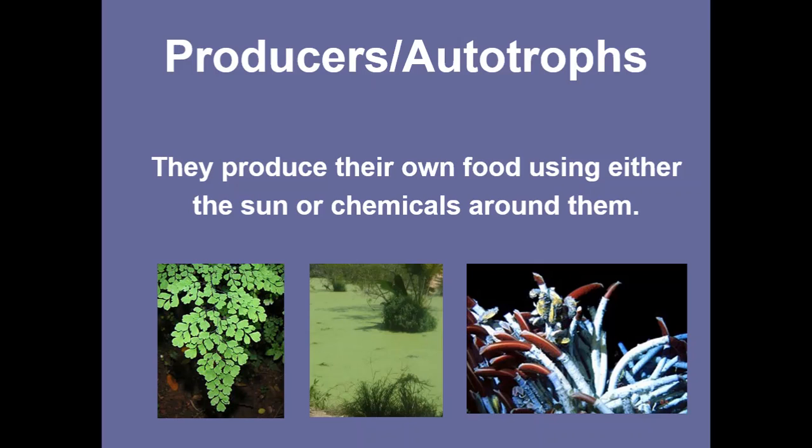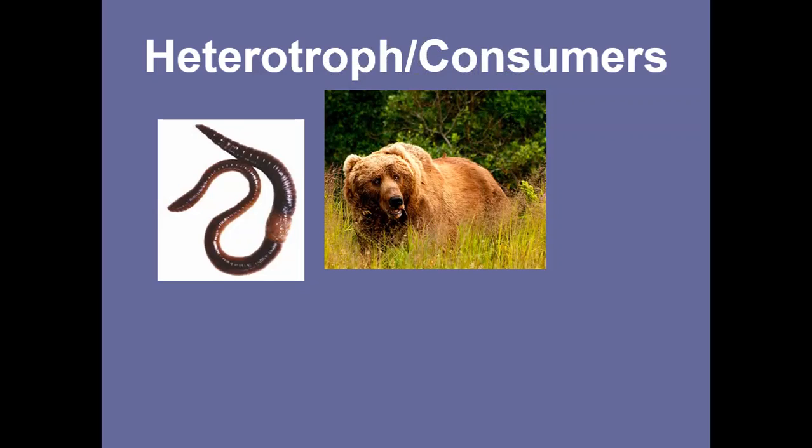So heterotrophs are consumers. They have to actually find food and eat it to survive. They cannot create it in their bodies. Okay, so remember, producers are autotrophs. They make their own food. Heterotrophs have to find food to eat. They consume it. So a bear is a type of heterotroph. We call a bear an omnivore, which means they eat many different things. They can eat berries, grassy things, but they can also eat animal flesh.